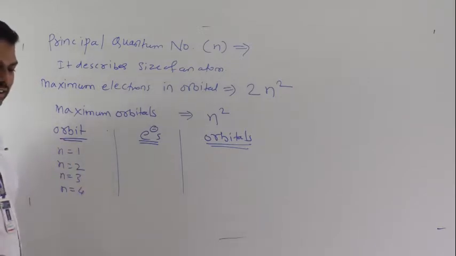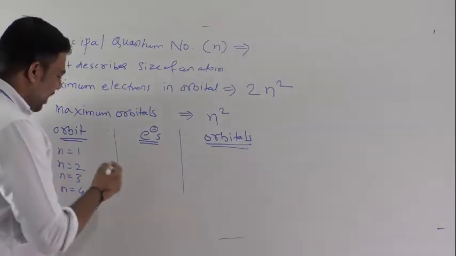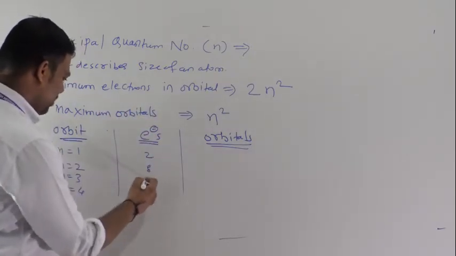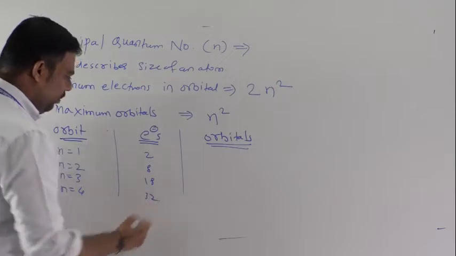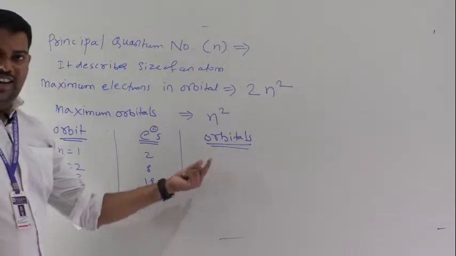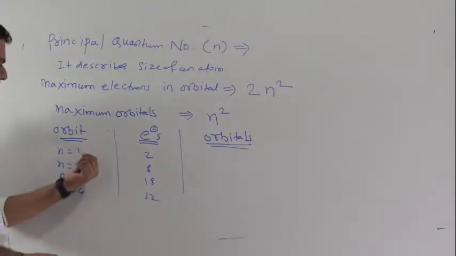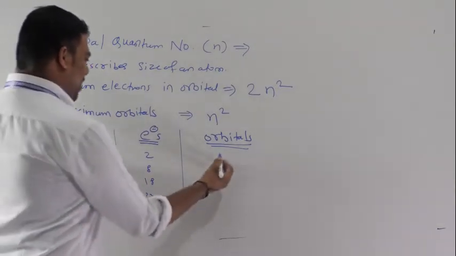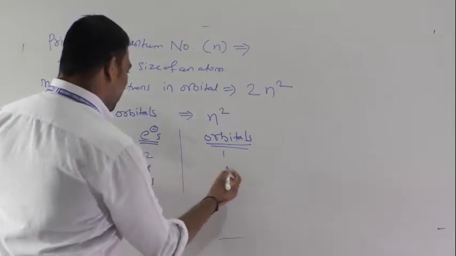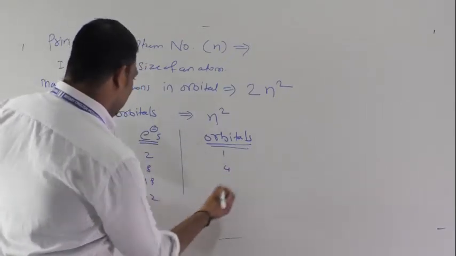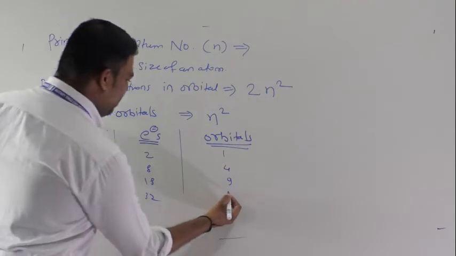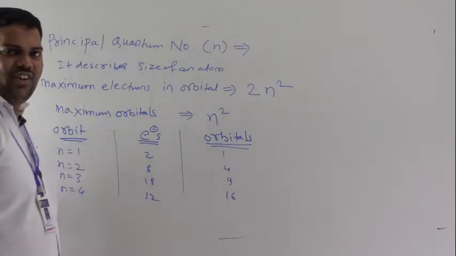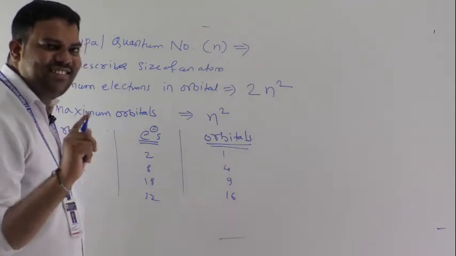Electrons, according to our 2n square, are 2, 8, 18, and 32. And for orbitals, n square: 1 square is 1, 2 square is 4, 3 square is 9, 4 square is 16. So that many orbitals. Are you getting my point here?